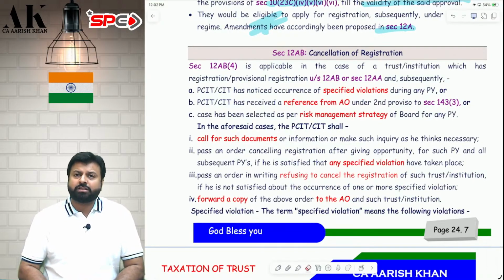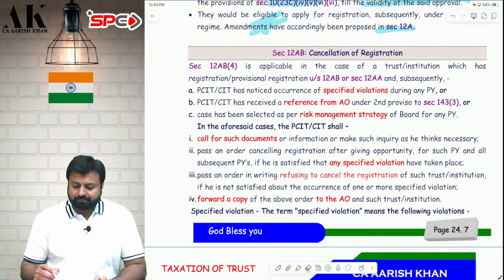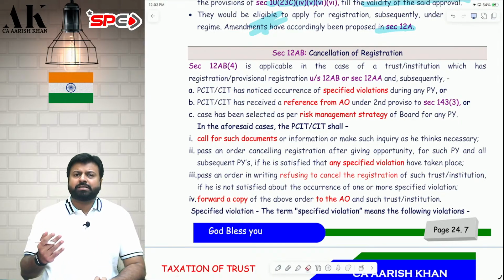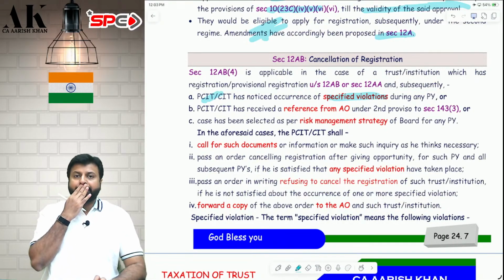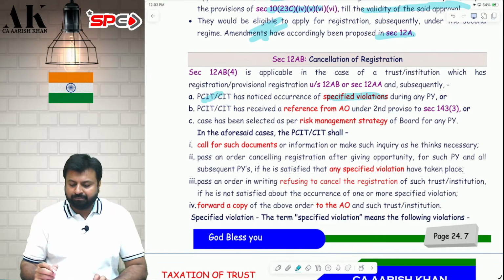The provisions of cancellation of registration are given under 12AB. Who has the power to cancel registration, sir? It is the Commissioner of Income Tax, Principal Commissioner, etc. They have the power to cancel registration. Let's talk about cancellation now. In what circumstances can cancellation happen? It can happen if the commissioner or principal commissioner has noticed any specified violation. Sir, what do you mean by specified violation? That I will see in a while.